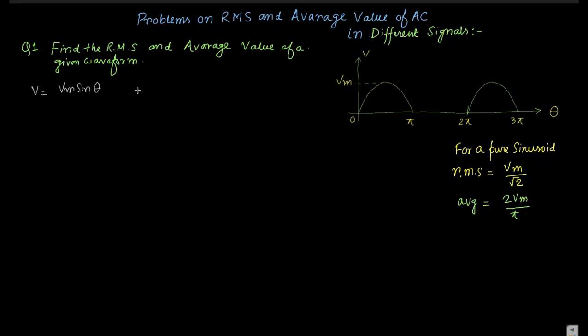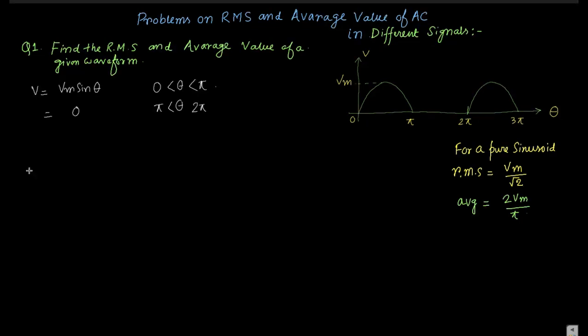But we have to write the domain or range of this waveform. Theta lies between 0 to pi, but V is equal to 0 when theta lies between pi to 2 pi. From pi to 2 pi you can clearly see that there is no waveform, so we can consider it as 0.